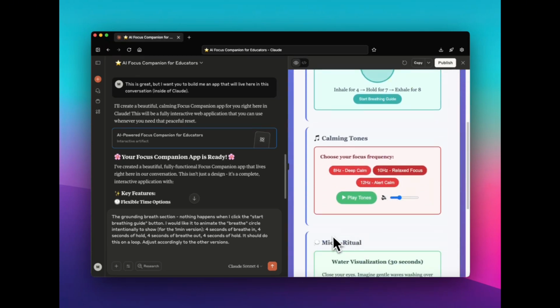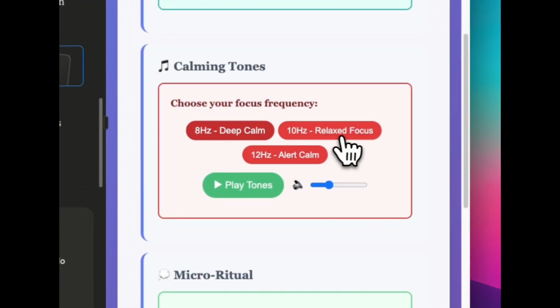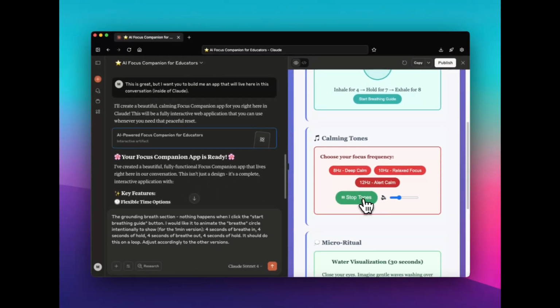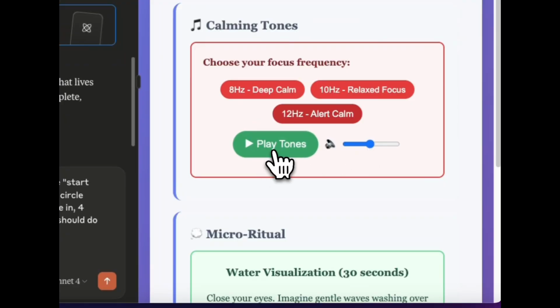Okay, calming tones. Okay, here are my binaural. Now, you're not going to be able to hear any of these because I don't have it set to record. I don't think I have it set to record the sounds from the computer, although I might have it on. So, okay, it's working.